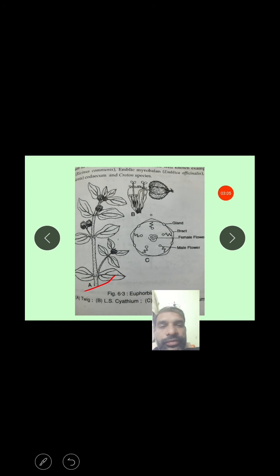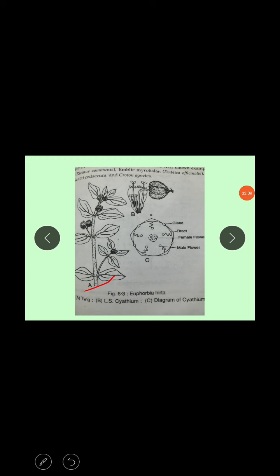Is it clear? Next, the root system of Euphorbia shows a taproot system, a very well developed root system. Why? Because it belongs to the dicotyledons. According to the systematic position, all dicotyledons have a well developed root system, which is called the tap root system. Is it clear? The roots are branched.